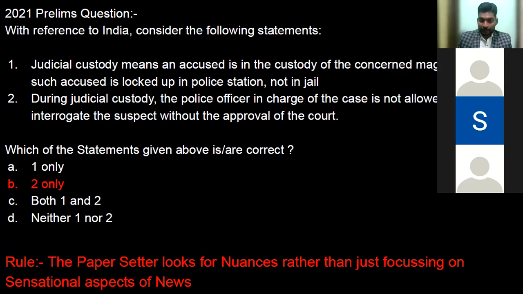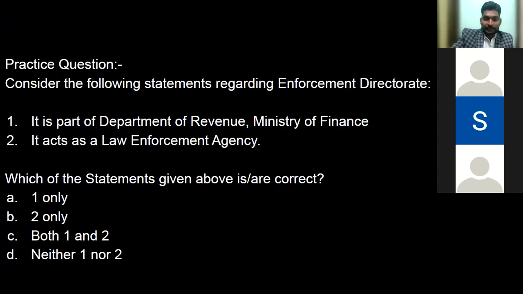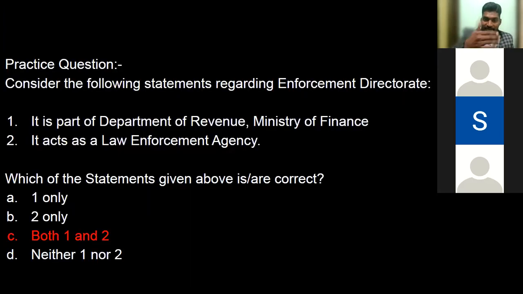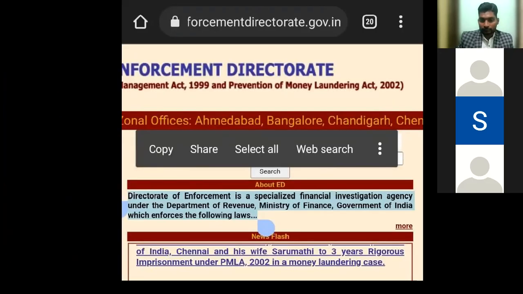Going back to the rule that we discussed, the paper setter looks for nuances rather than just focusing on the sensational aspects of news. Now, you all know why ED or Enforcement Directorate has been in news for the past few weeks or months. But yes, UPSC is more likely to go into intricacies and nuances and ask basic questions with respect to ED, as in this question, the very similar question that we have asked. It is part of XYZ department of ABC ministry, and it acts as a law enforcement agency. Is the connect clear to you guys, all of you? Yes, sir.